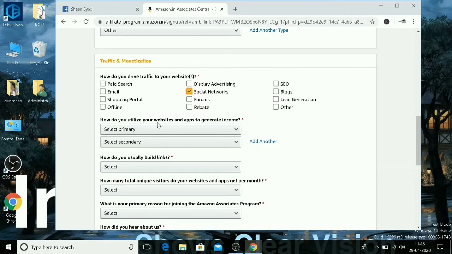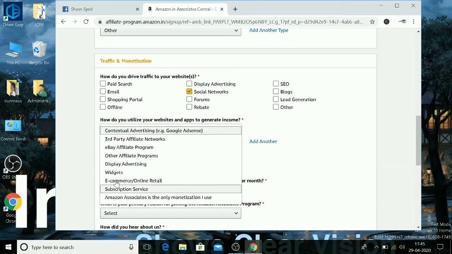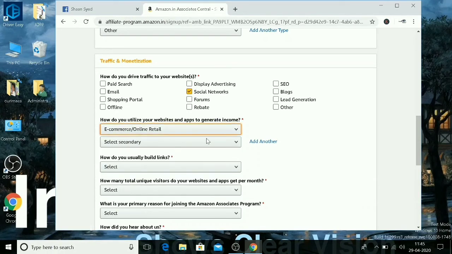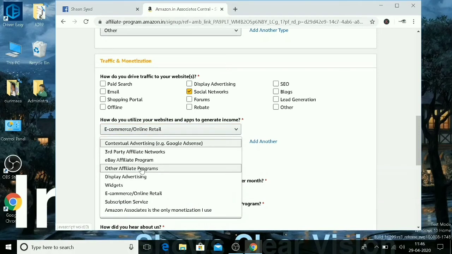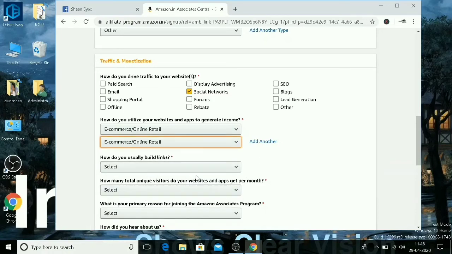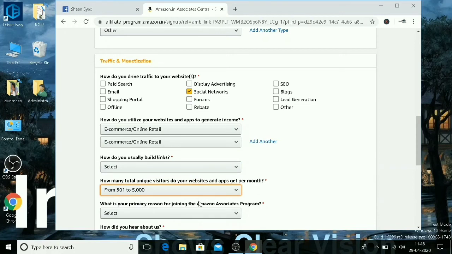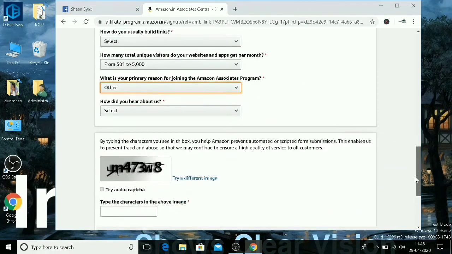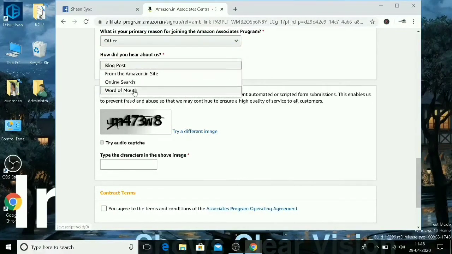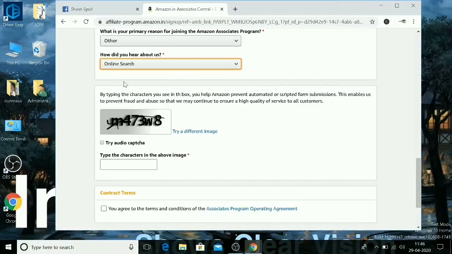How do you utilize your website and apps to generate income? How do we get the income from our websites and apps? So we'll select here e-commerce and online retail. Here also same. How many total unique visitors do your websites and apps get per month? So approximately we'll take here 501 to 5000. What is your primary reason for joining the Amazon Associate program? So select other. Don't select here to monetize my site. Select other. Next, how did you hear about us? Your wish, you can select any one of those things.